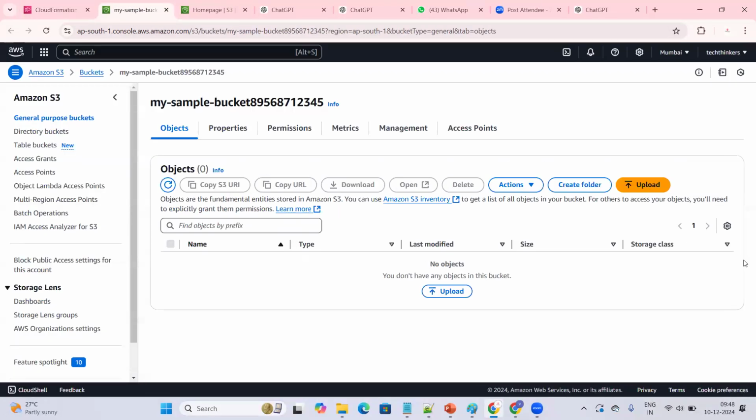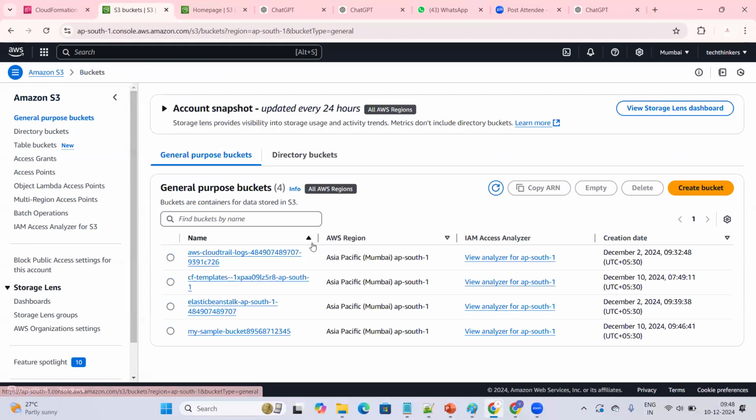Can you see here? I'm able to see a general purpose bucket. I'm clicking on this, going to Amazon S3. Even if you go to Amazon S3 and simply click on general purpose buckets, we are able to see my sample bucket. This is the bucket that I've created for now. We have created infra just by writing the code.